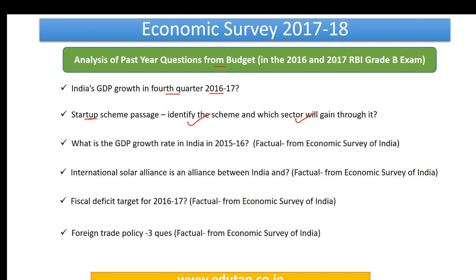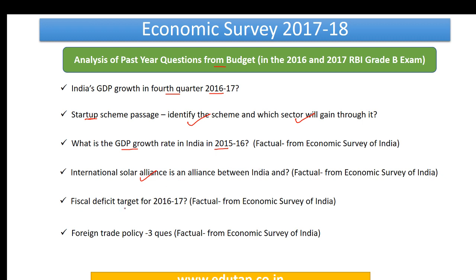Next, what is the GDP growth rate in India in 2015-16? A very factual question, where we were seeing facts and figures. Next, International Solar Alliance is an alliance between India and which country? This statement was there in the Economic Survey of India, so we had pinpointed that statement and then extrapolated it.